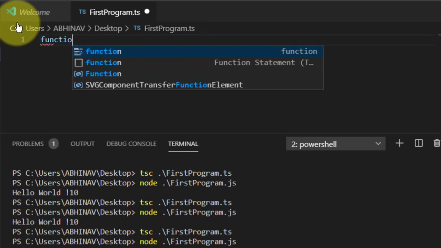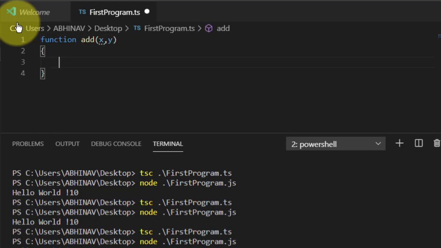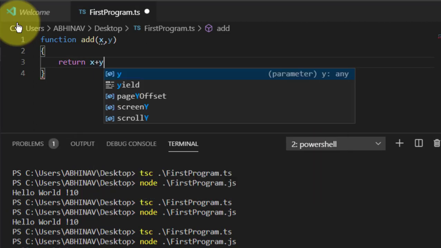So you declare it function add x comma y, okay, and here you are returning the value x plus y.